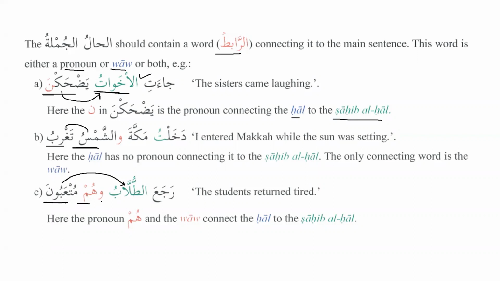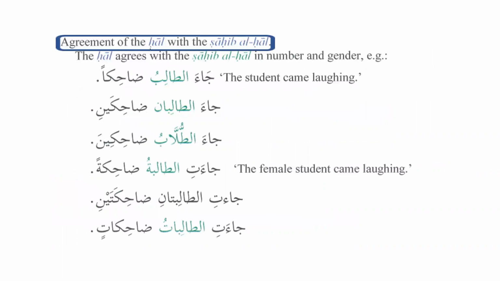However, we can see that this is a nominal sentence, and we have waw al-hal, and after waw al-hal we have the subject and the predicate. So hum will be the subject and mut'abuna will be the predicate. However, we know in this sentence that mut'abuna is describing the hal of the students. Yeah, so that's why we can see mut'abuna. So now we can see over here agreement of the hal with the sahib al-hal.